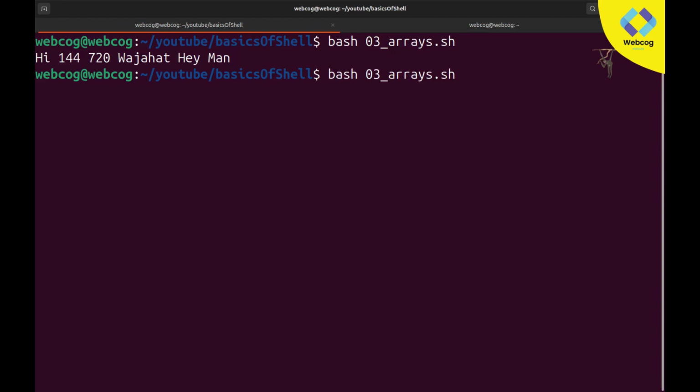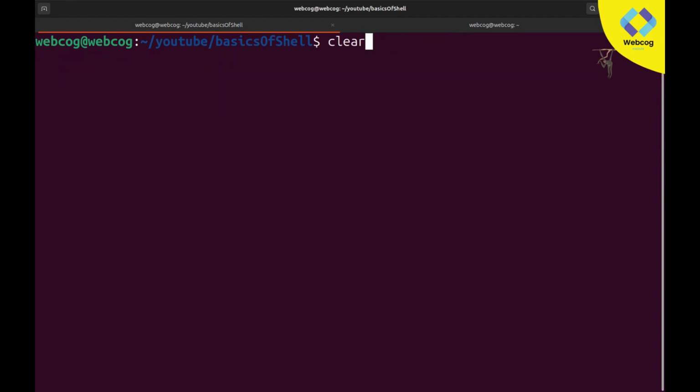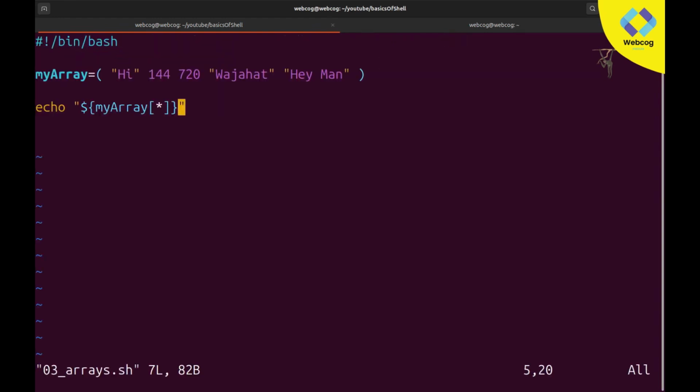Also remember, if I go into my editor, you can see here I'm going to type index number 45, and I know index number 45 does not exist. Our maximum index number is 4: 0, 1, 2, 3 and 4. So our minimum index number is 0 and our maximum is 4, but index number 45 does not exist in our array.